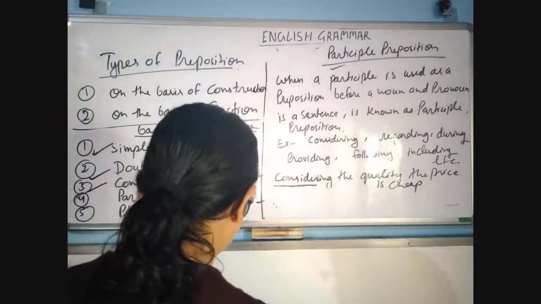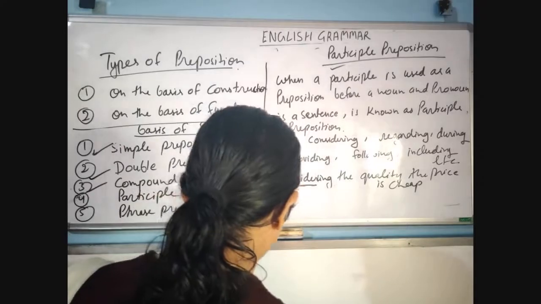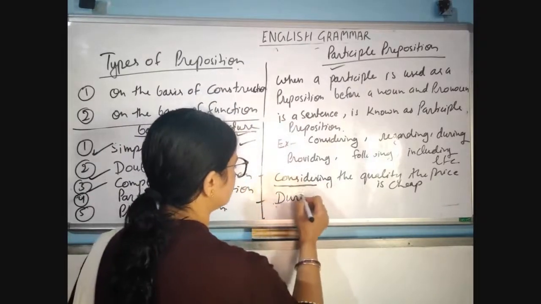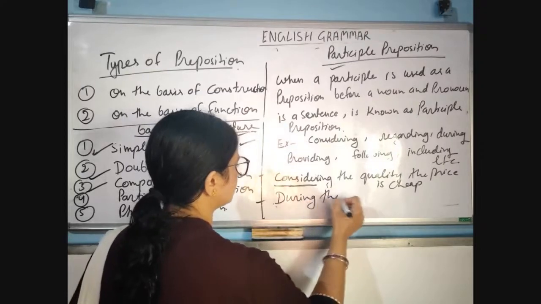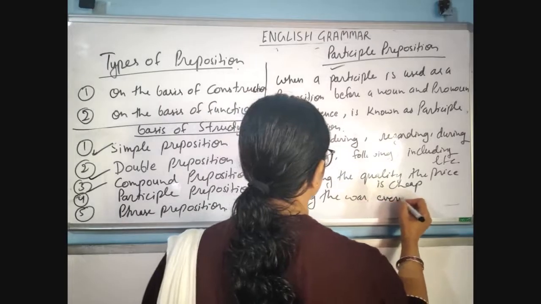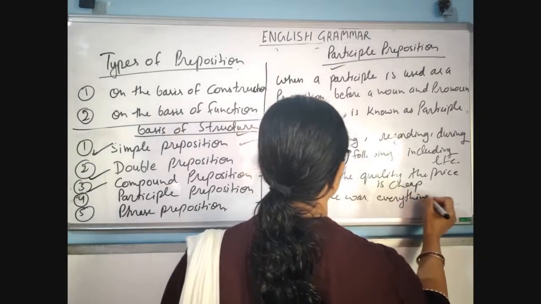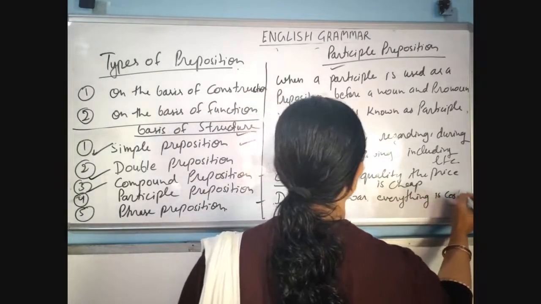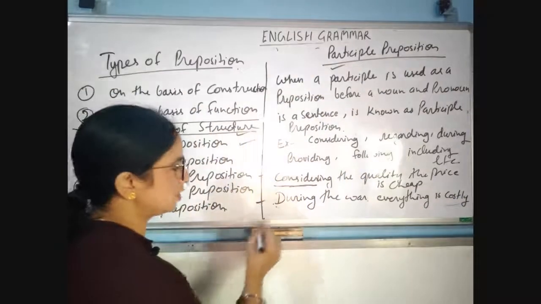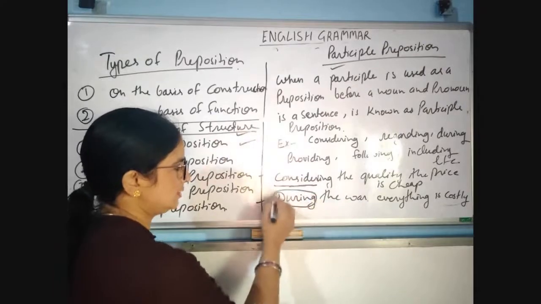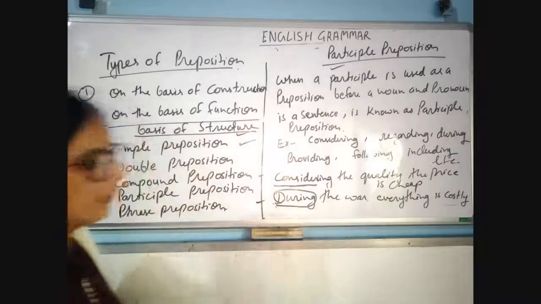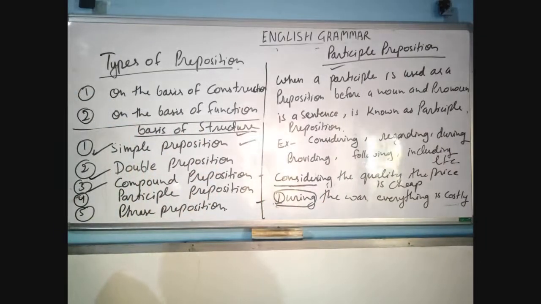And next is: During the war everything is costly. So this is a participle preposition that is used before a noun or pronoun to show the relationship.